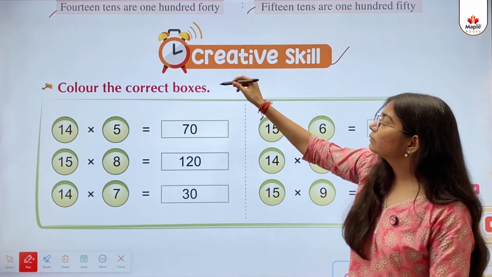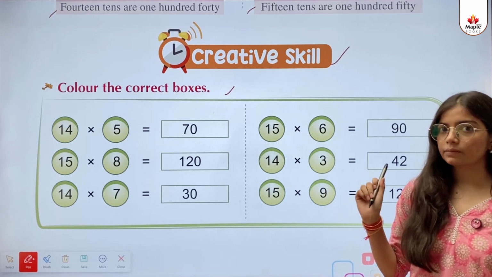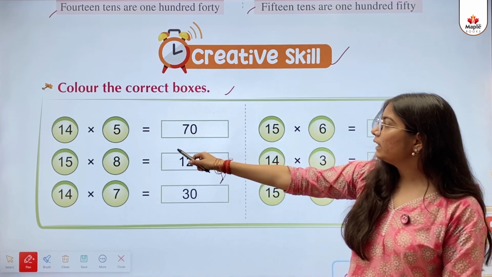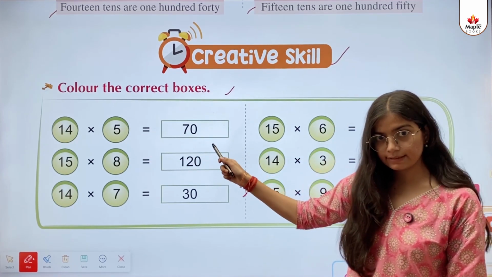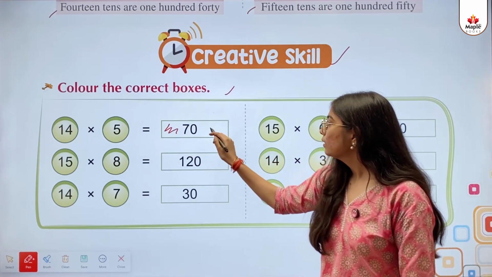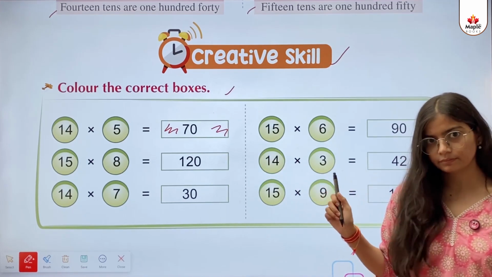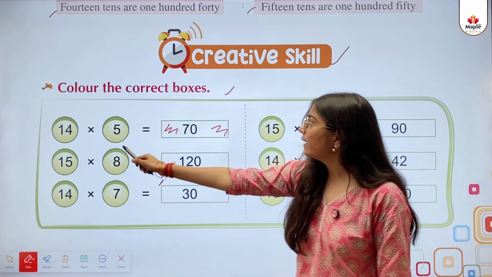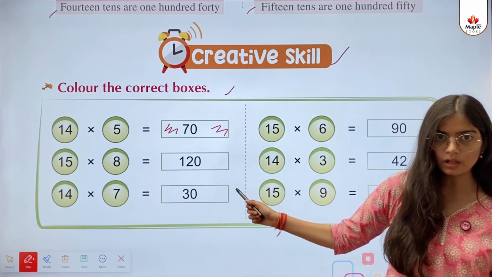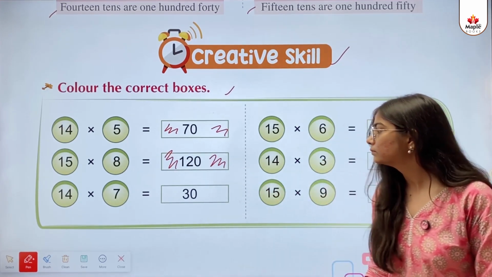Creative skill. Color the correct boxes. So kids, we need to color the correct boxes. 14 multiplied by 5 equals 70. Is this correct? Yes. So kids, you can color it with your pencil. I'll just shade here. 15 multiplied by 8 equals 120. Yes, this is also correct. So I'll shade it for you.